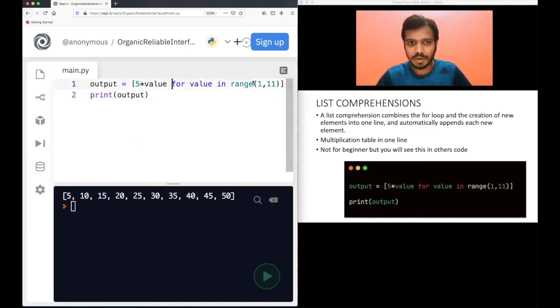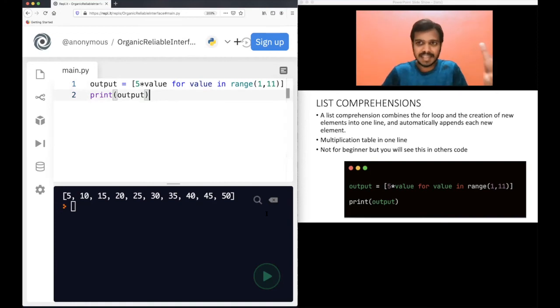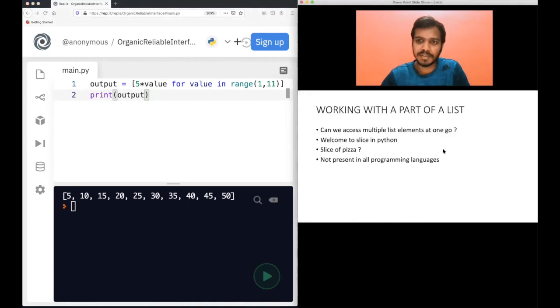First the for loop will run and have the value 1, then 5 into 1 will be 5, and Python will append this into output. Next time it goes to the for loop, the next value will be 2, it will do 2 into 5, 10, and it will automatically append that. That's why you get this output. Try to understand this logic. If you have any doubt, do ask me in the comments. This is a bit of an advanced concept, but if you understand it now itself, it will be very helpful for you, writing very simple code.